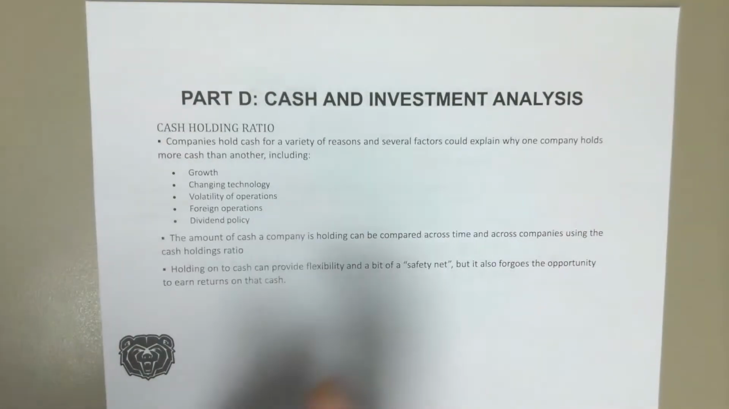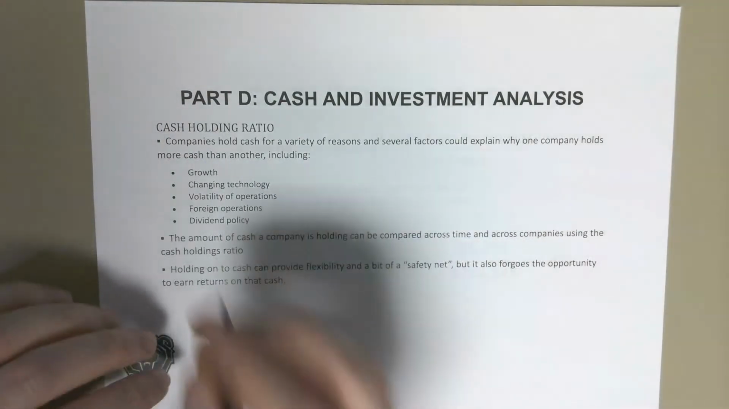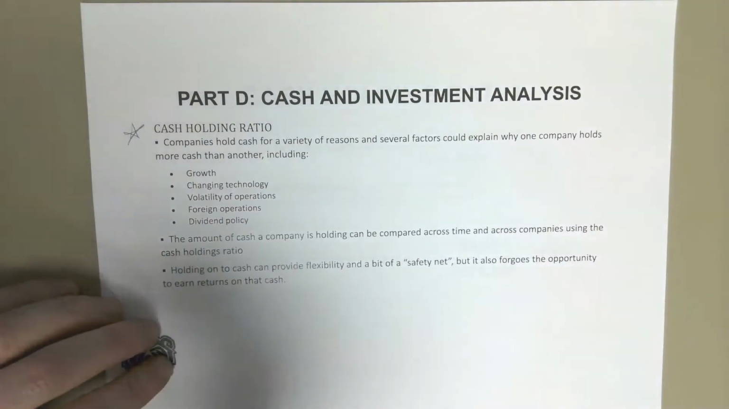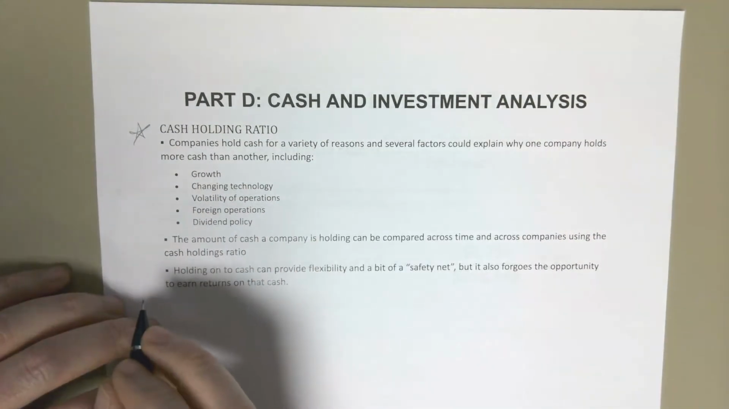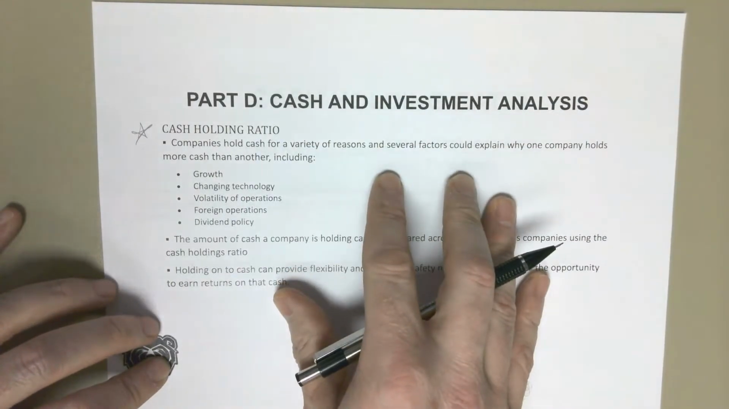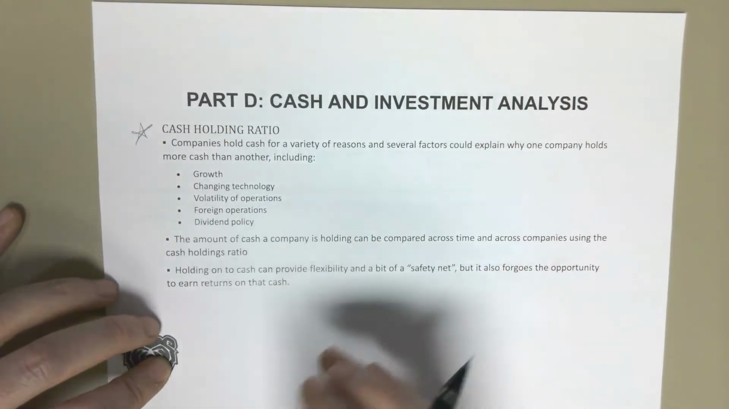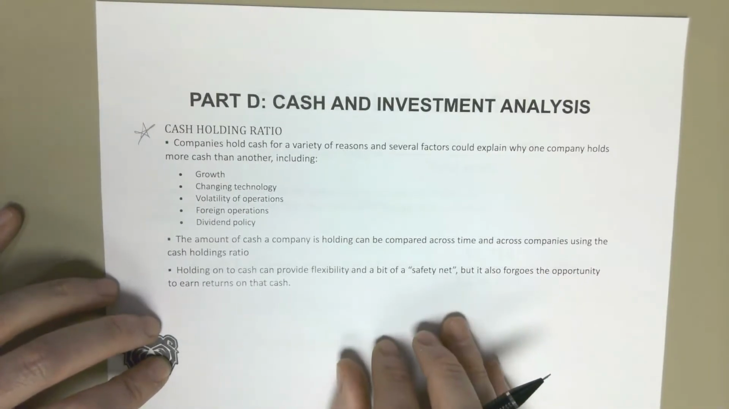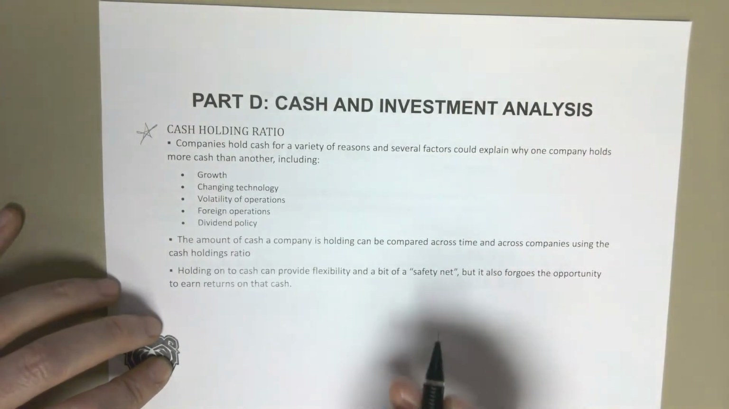Finally, we're going to talk about some cash and investment analysis. These are ratios you're going to want to know for your exam. I would imagine the large part of your testing from Chapter 8 will come from cash and investment analysis. We do like to focus on can you make decisions with this? How are you using it to make decisions?